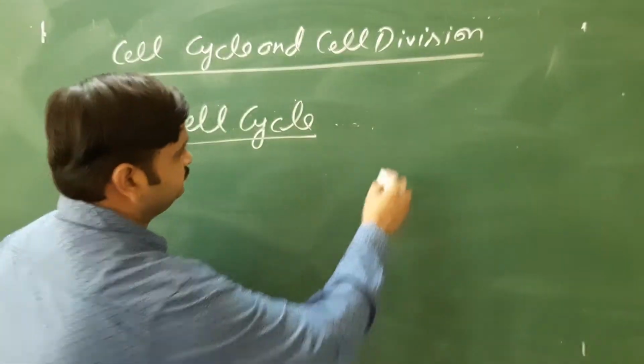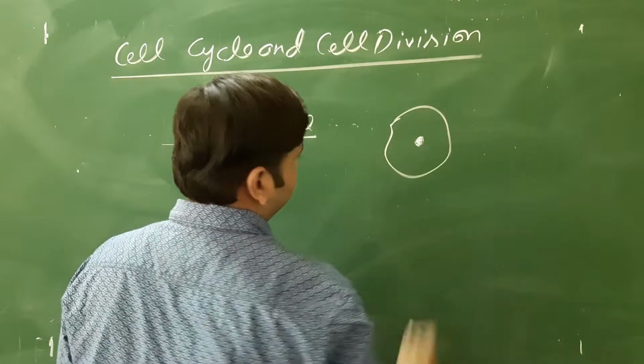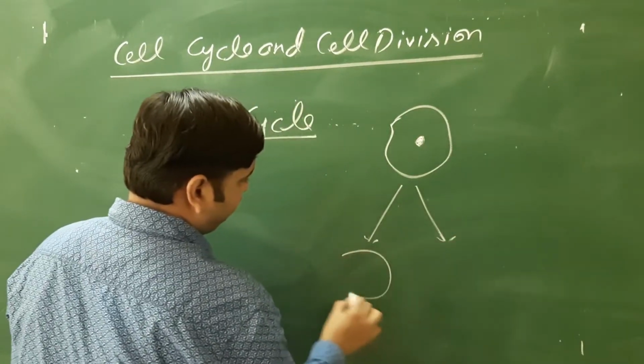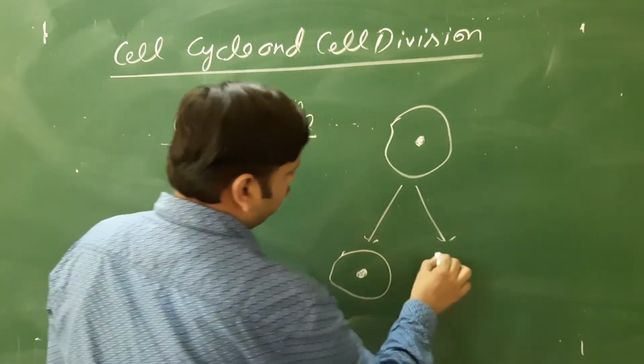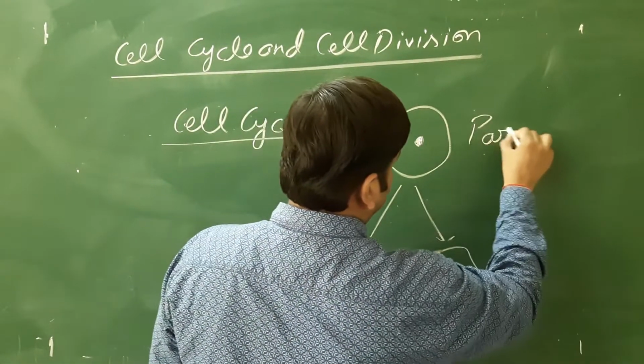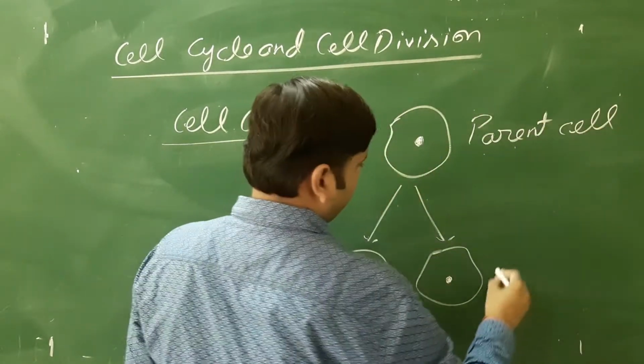So what is the meaning of cell cycle? You see, this is a cell and it will divide to form two daughter cells. This is the parent cell and these two are daughter cells.